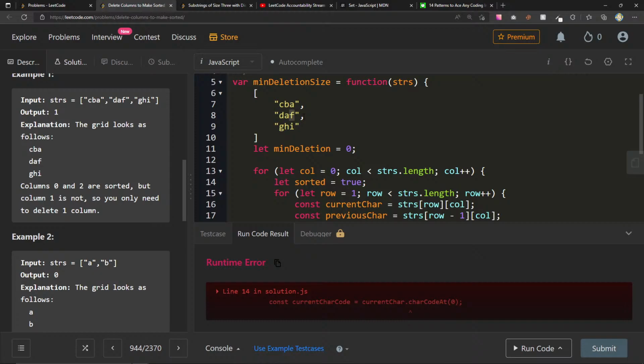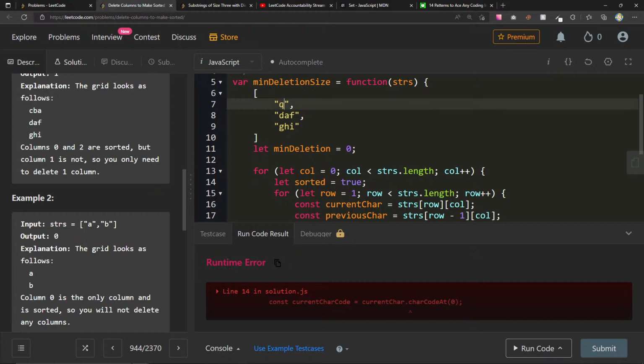Okay, so I say if strs of 1, column 2 here is less than this one, okay, that's fine. Then I go to row equals 2 at column 2, less than that one. Okay, that's cool. And now we get to 3, but that's already not less, so that's fine. And the next one, and this one's breaking because why?